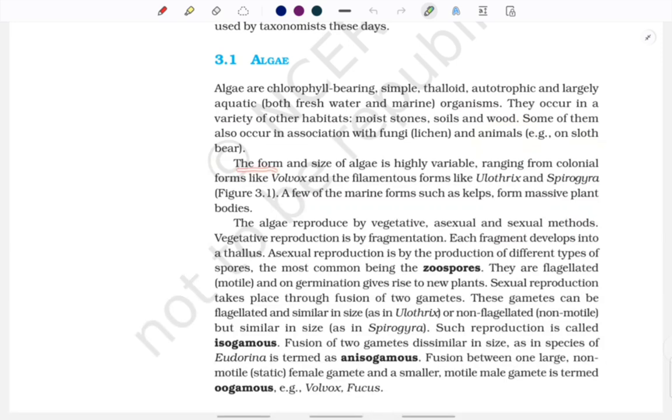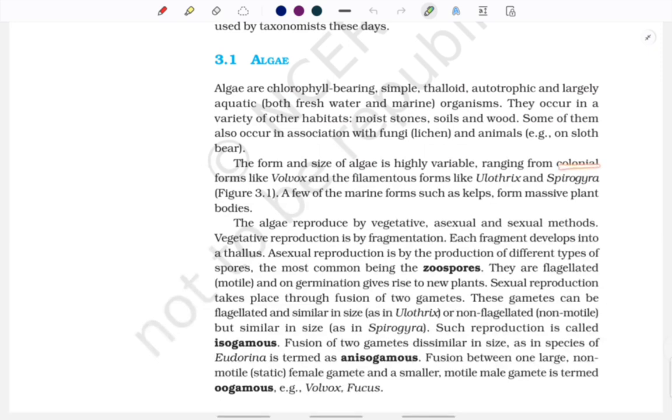The form and size of algae is highly variable, ranging from colonial forms like Volvox and filamentous forms like Ulothrix and Spirogyra. These examples are really important, because they come as it is.